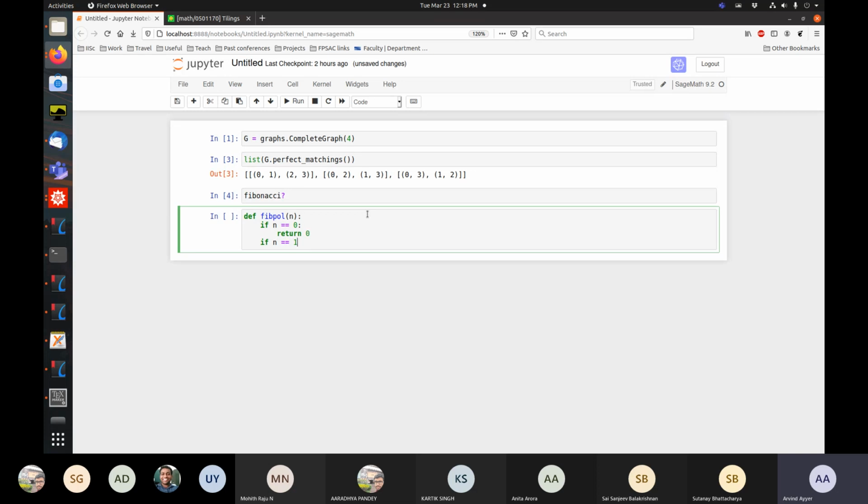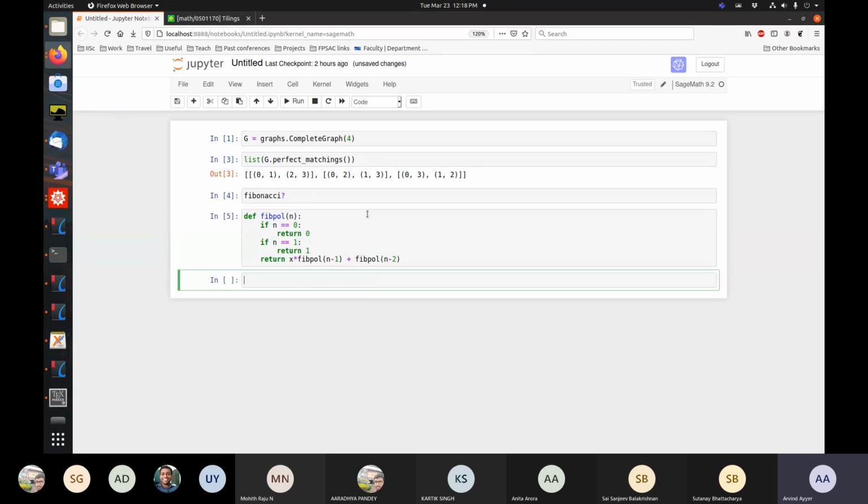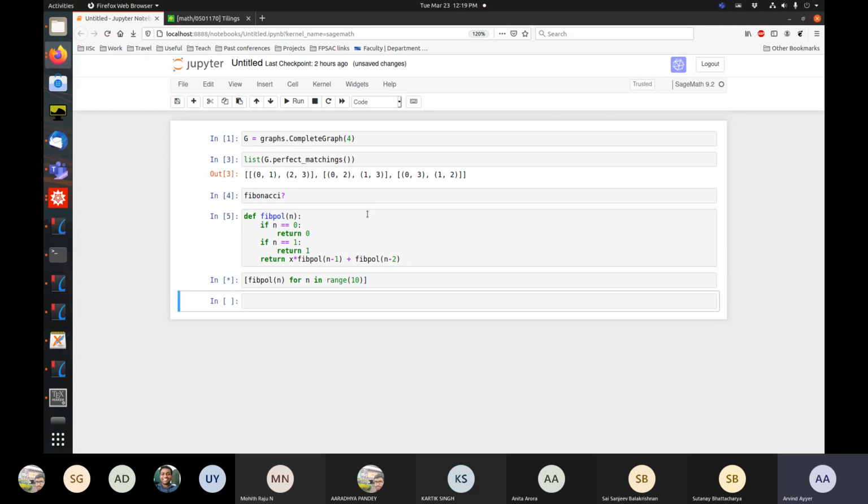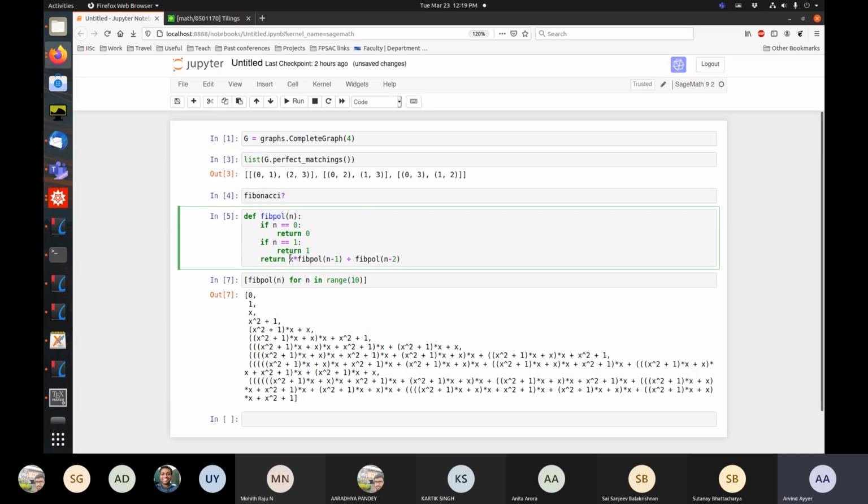If n equals 1, return 1. Otherwise return x times the function at n minus 1 plus the function at n minus 2. This is not really a good strategy because I've taken x as a global variable, and you can see it's very nasty, so I should simplify.